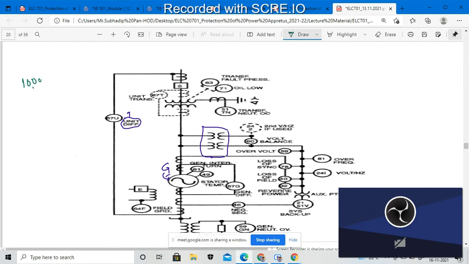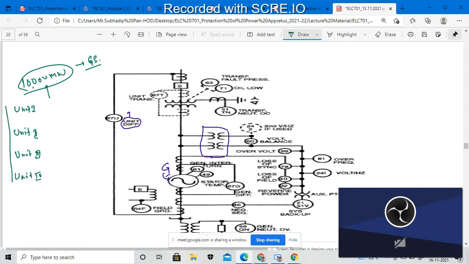For the production of these 10,000 megawatts, inside the generating station we have four different units: unit 1, unit 2, unit 3, unit 4. These are the four generating units that will be operated for the generation of that amount of power, 10,000 megawatt.